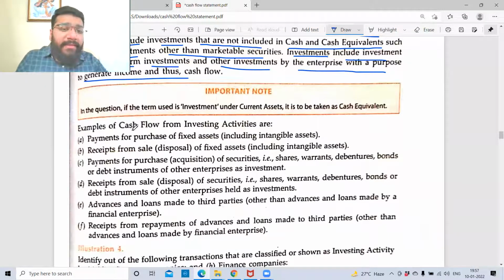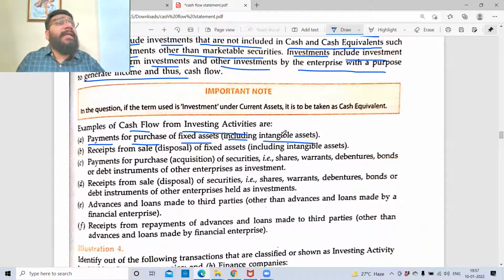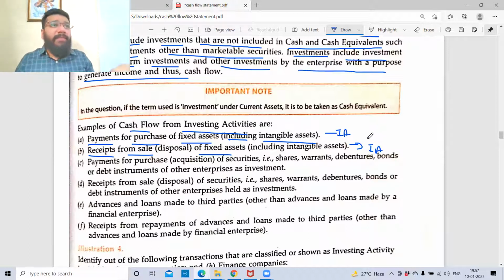Example of cash flow from investment activities. Payment for purchase of fixed asset. Fixed asset, what do I buy it for? For the purpose of using it in the business. So I've invested in the business. So payment for purchase, including tangible and intangible, all the assets are by default investment activity. Receipt from sale or disposal of the fixed asset is cash inflow from investment activity. When the purchase is investment activity, the sale also will be investment activity.